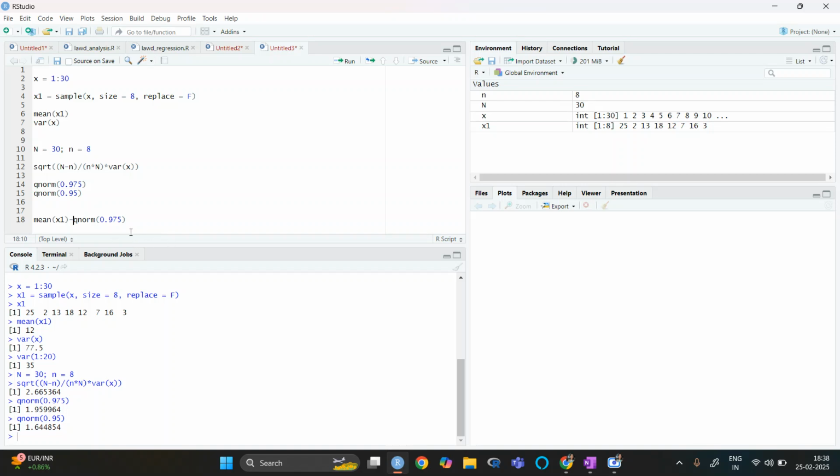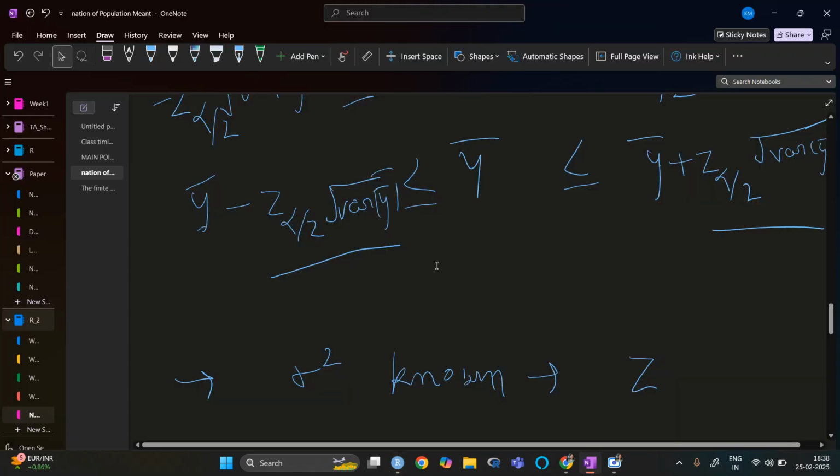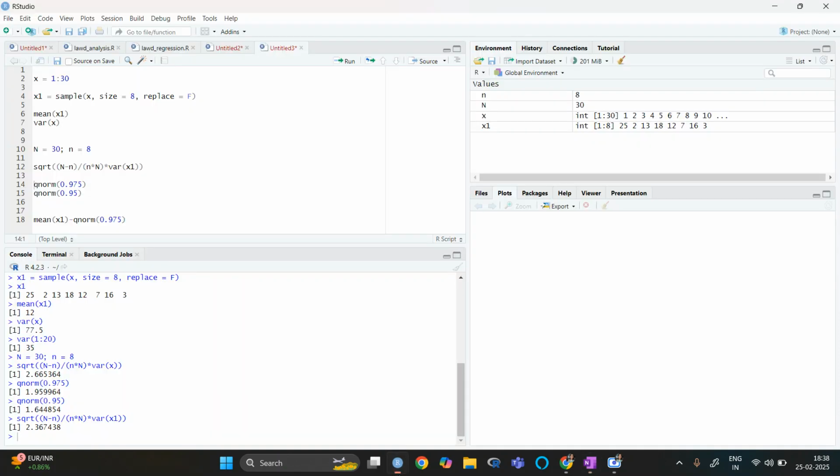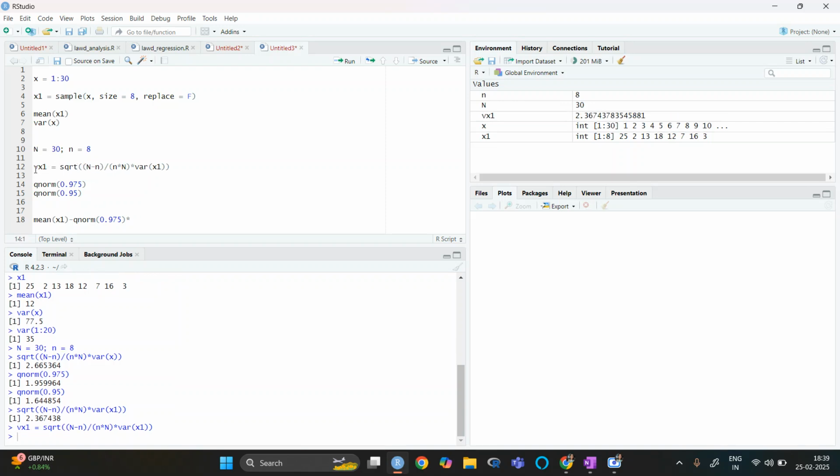Sorry, it is a small y bar, so it will be x1, qnorm, and multiplied with, let me define it as vx1. So I'm defining it as vx1, the variance of x1. So this one is basically the left hand side.